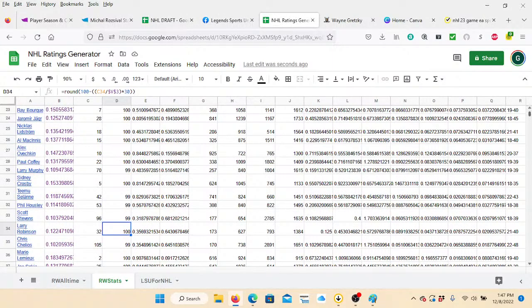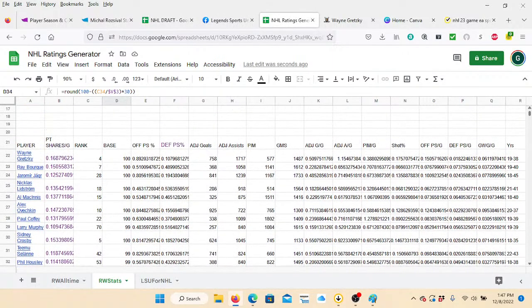The reason that we're going with ratios as opposed to just raw numbers is for playing time and stuff like that. Your guys on your first line are always going to get more shots and all that kind of stuff. And role players, if you just go a given stat per game, role players are always going to have lower ratings. But role players are role players for a reason. They're probably role players because there's something that they're really good at.